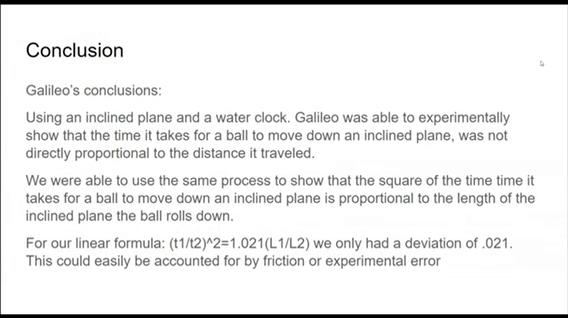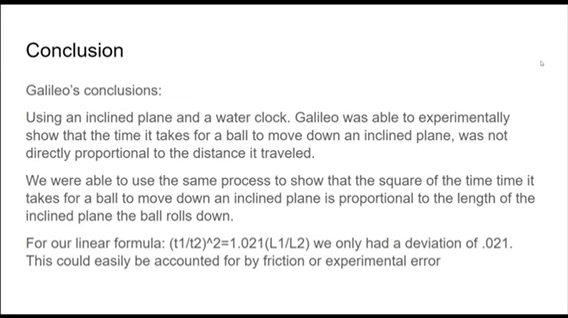All right, and in this last part, we compare our conclusions to the equation we ultimately got from our squared time graph versus the ratio of length. Galileo used an inclined plane and a water clock to show that when a ball moves down an inclined plane, the time it took was not directly proportional to the distance it traveled, like Aristotle claimed. Instead, for every unit of time that passed, it moved in increasing lengths of 1, 3, 5, 7, and 9, on odd numbers. However, this begins to break down because the process is actually exponential.